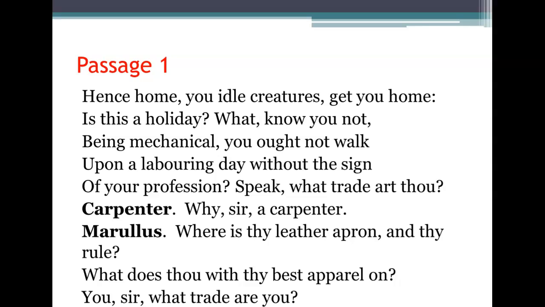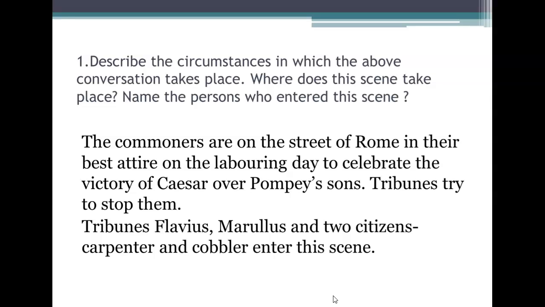So this is the first passage. Hence home, you idle creatures, get you home. Is this a holiday? What, know you not, being mechanical, you ought not walk upon a labouring day without the sign of your profession? Speak, what trade art thou? Carpenter. Why, sir, a carpenter. Marullus: Where is thy leather apron and thy rule? What dost thou with thy best apparel on? You, sir, what trade are you? So this is the passage. Now let's go to the question and answers.